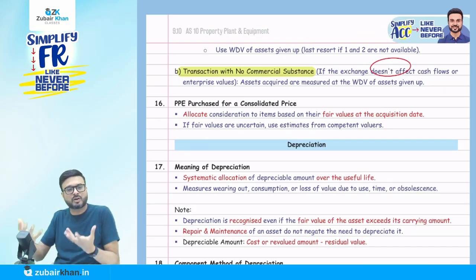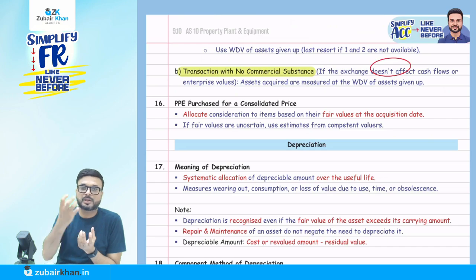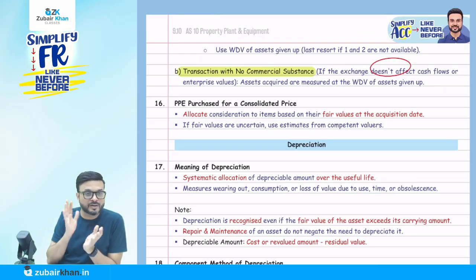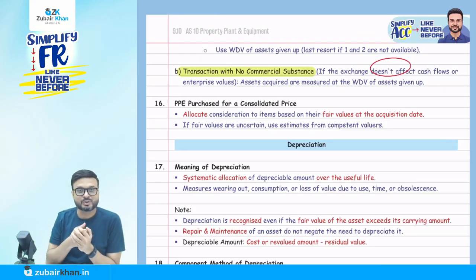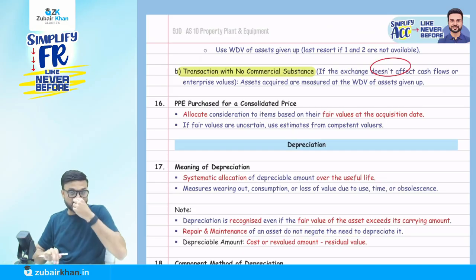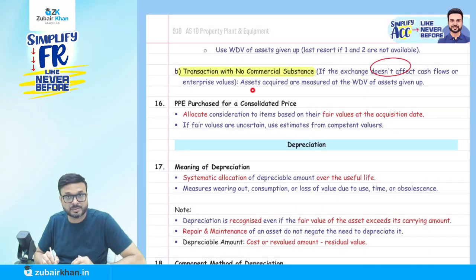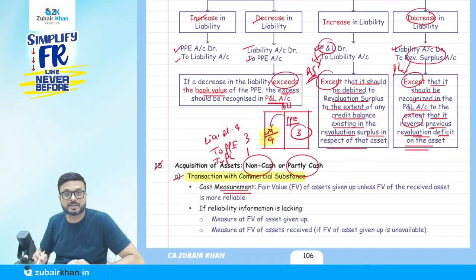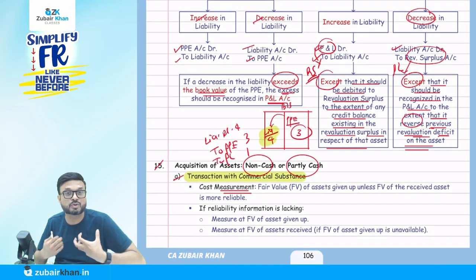Right now it is not affecting, and in the future it is the same thing. I'm giving you one machinery, you're giving another machinery, but both are going to perform the same. Both are going to help me generate the same amount of cash flow that year. So there is no commercial substance. If there is no commercial substance, what should be the treatment? If there is a commercial substance, what should be the treatment?